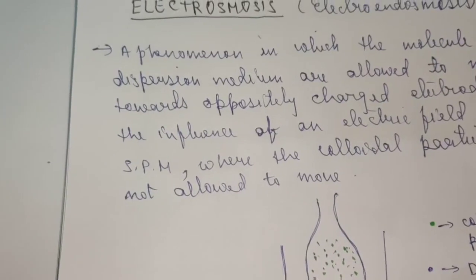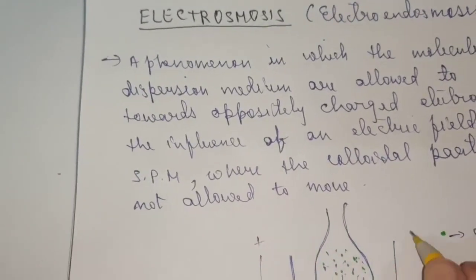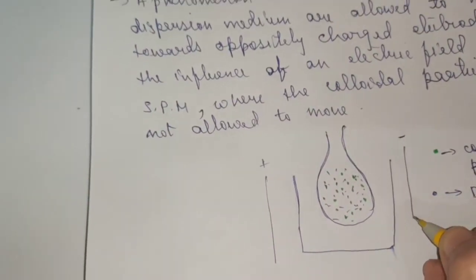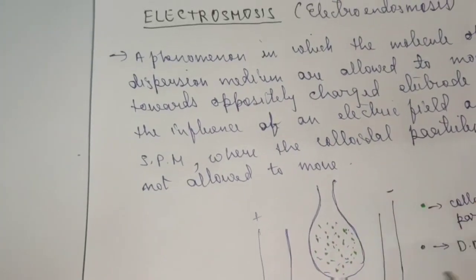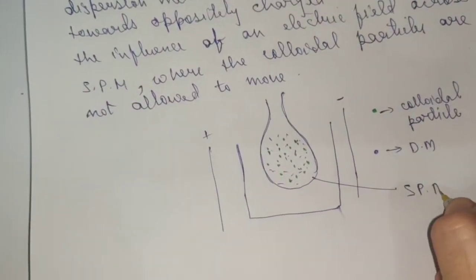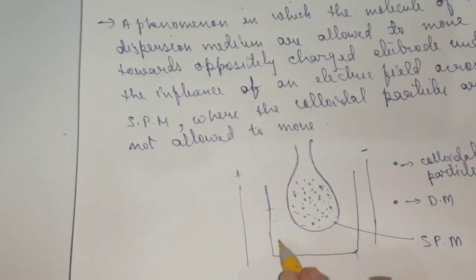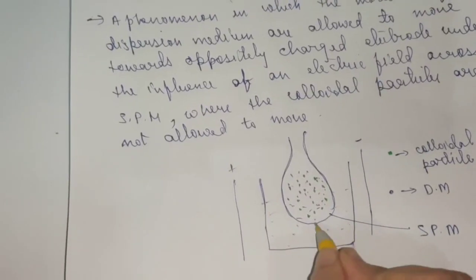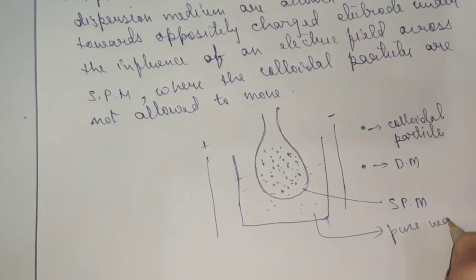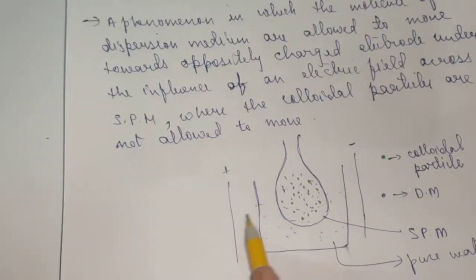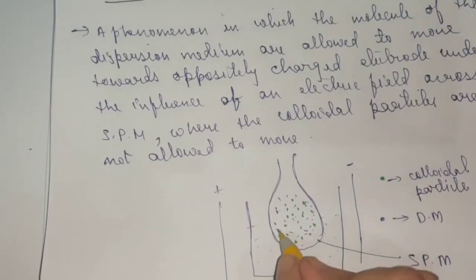And you introduce two electrodes here. Suppose here a positive plate is introduced and here a negative plate is introduced. So this is placed in between the electric field, and this is a semi-permeable membrane. What will happen under the influence of this electric field? Here I have taken a less concentrated solution, suppose pure water outside.